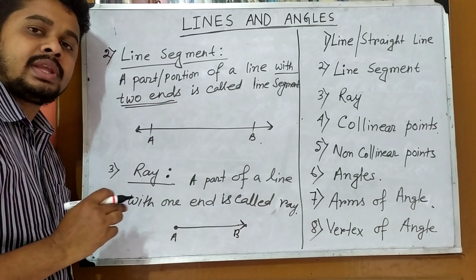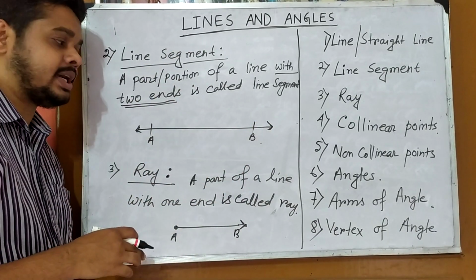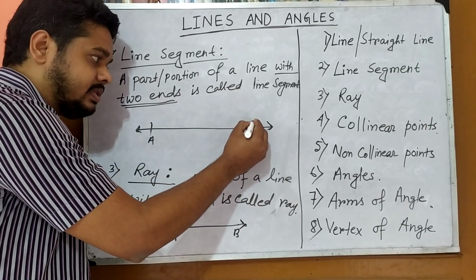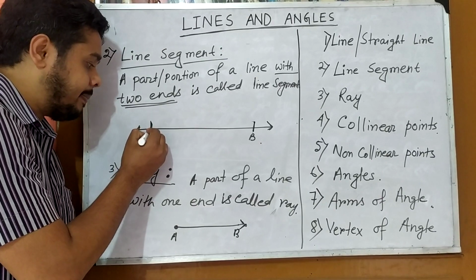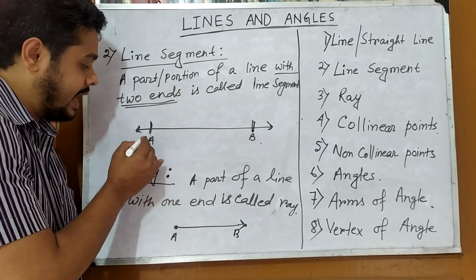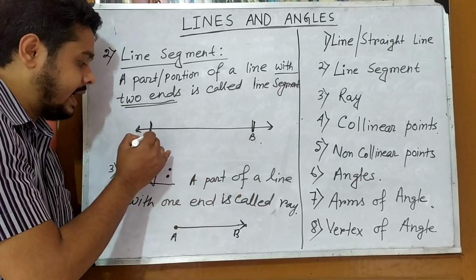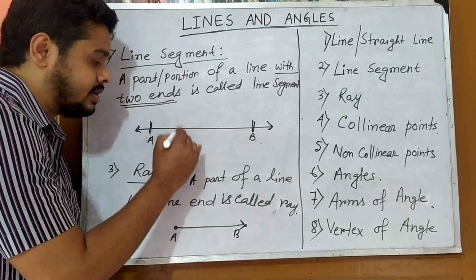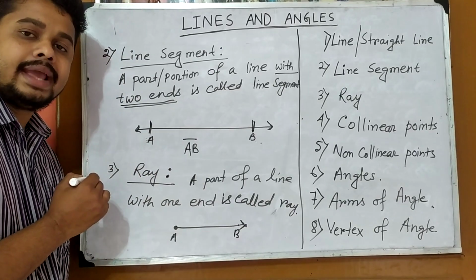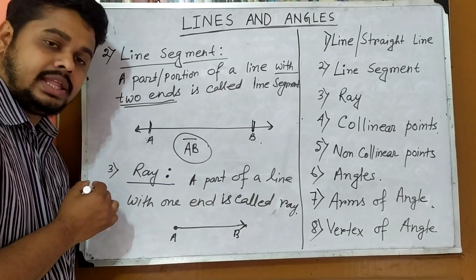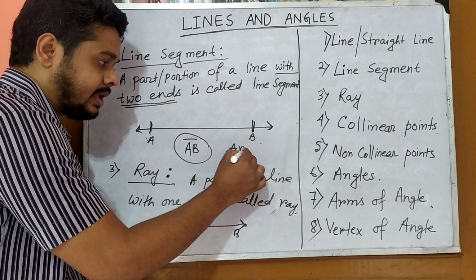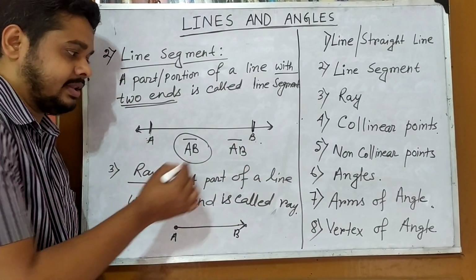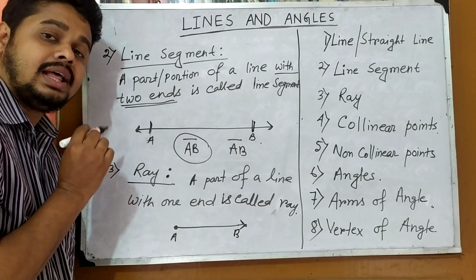That means it is moving in both directions to infinite distance. But from that line, we are taking a portion or part, and it is named A and B. And this AB part is called a line segment, and it is denoted in this way, AB with the line segment sign. Okay, hence AB is the line segment.